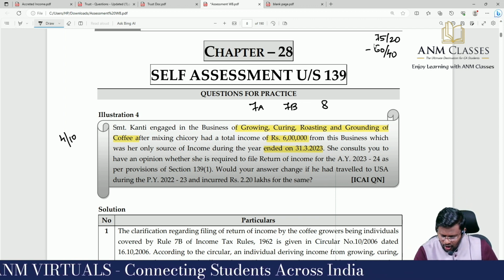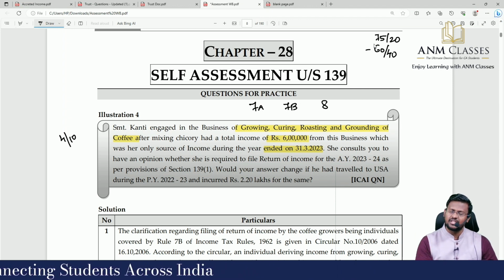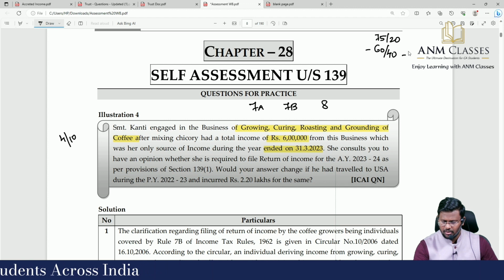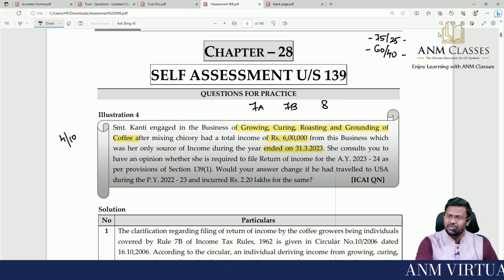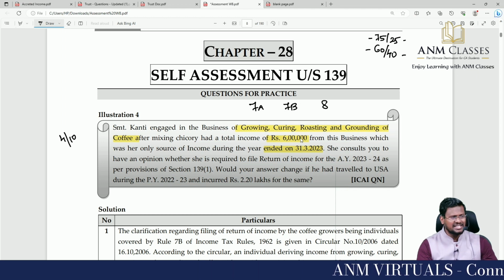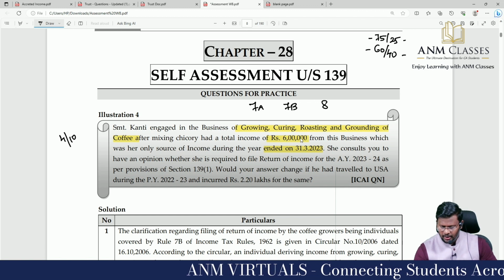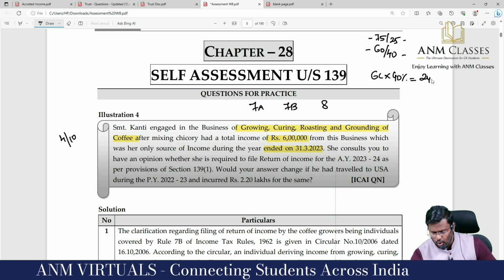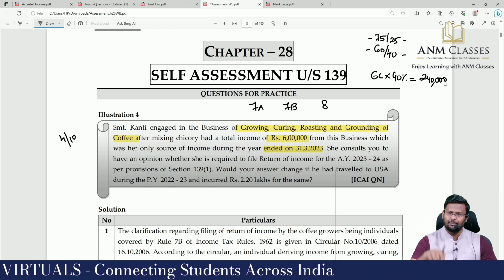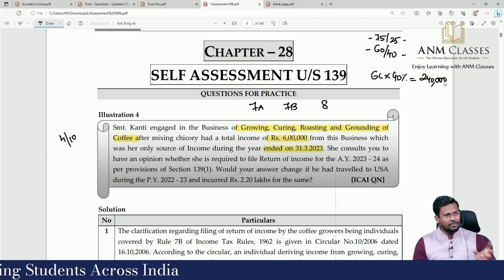For abnormal coffee, the business portion is more. That is why 40% is business income. Whereas in 75/25, normal coffee, the agricultural element is more, only 25% is business. So if you split this 6 lakhs into 2, being abnormal coffee, 6 lakhs into what percent? 40% comes to 2,40,000 as the business income, which is less than the basic exemption limit of 2,50,000. Are you able to appreciate how to link it?